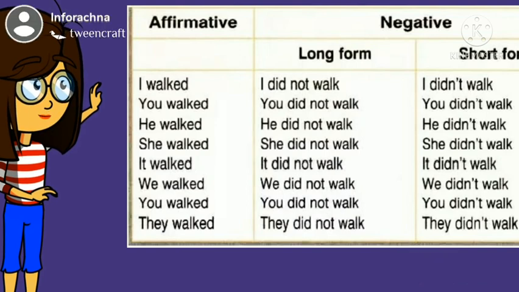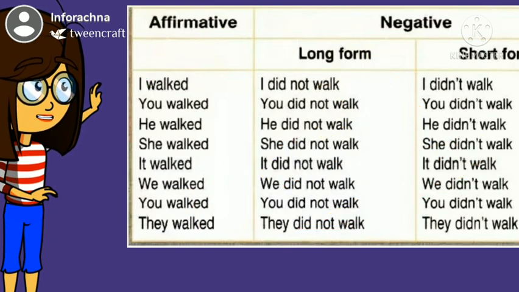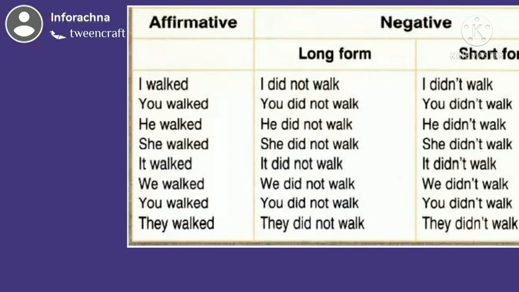So as you can see, it's really easy to understand that when we change the past simple affirmative sentence into the negative sentence, we need not change the form of the verb, and we can easily copy the same form of the verb and use did not with it. Yes? So I think it's very clear. Now just open your textbook. Let's try to understand a little more.